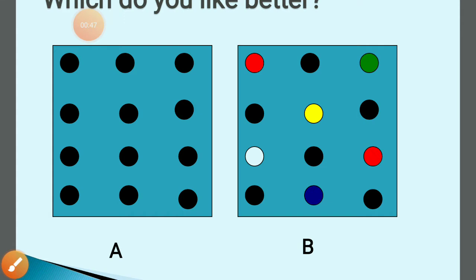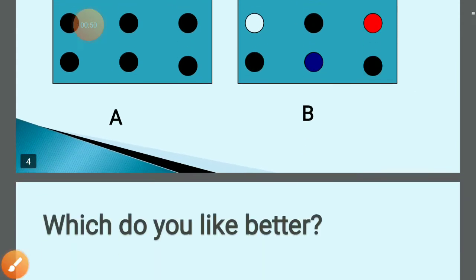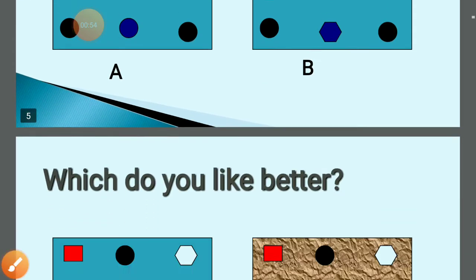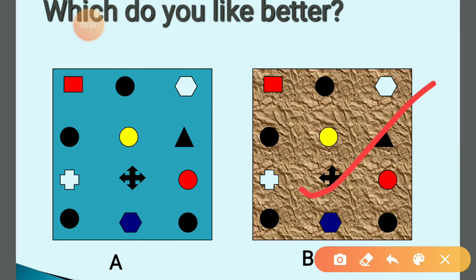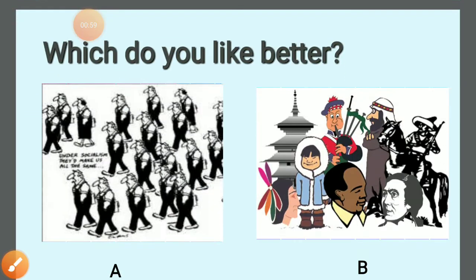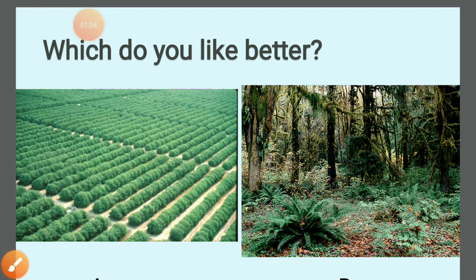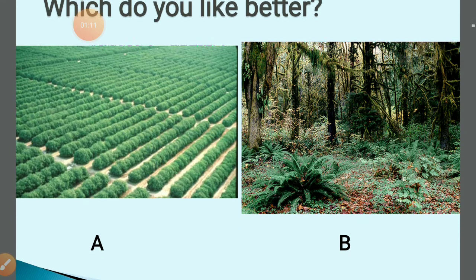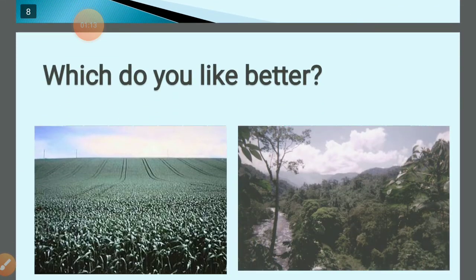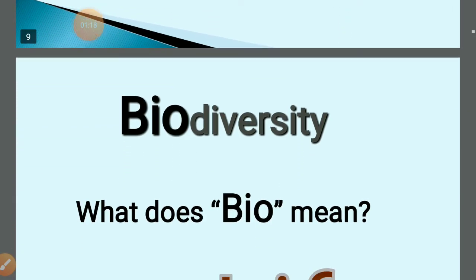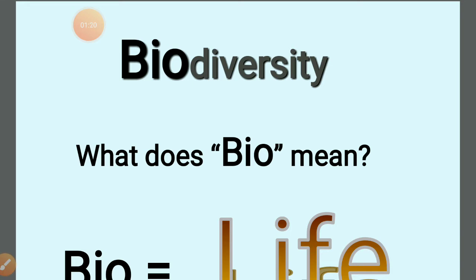In this diagram, this one, and this one, I am actually showing you different forms of life. Understanding different forms of life actually helps us to understand biodiversity.